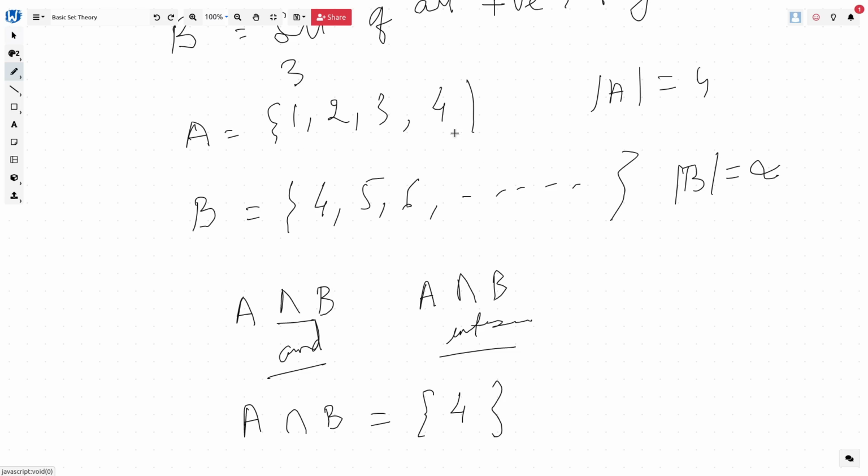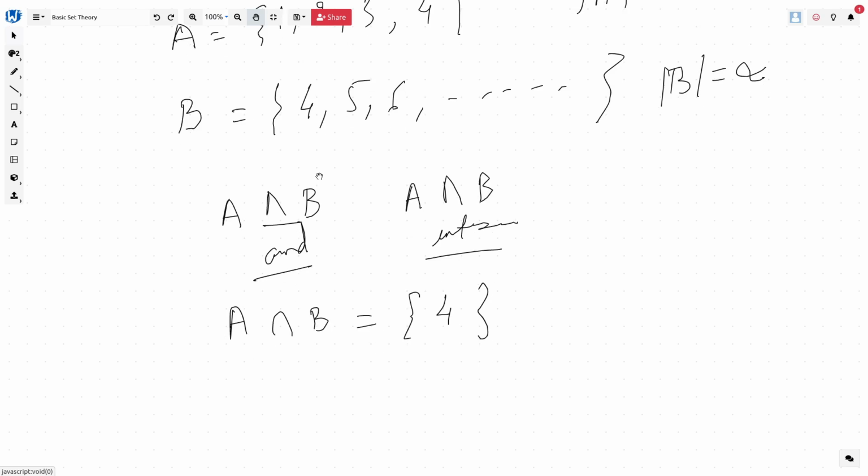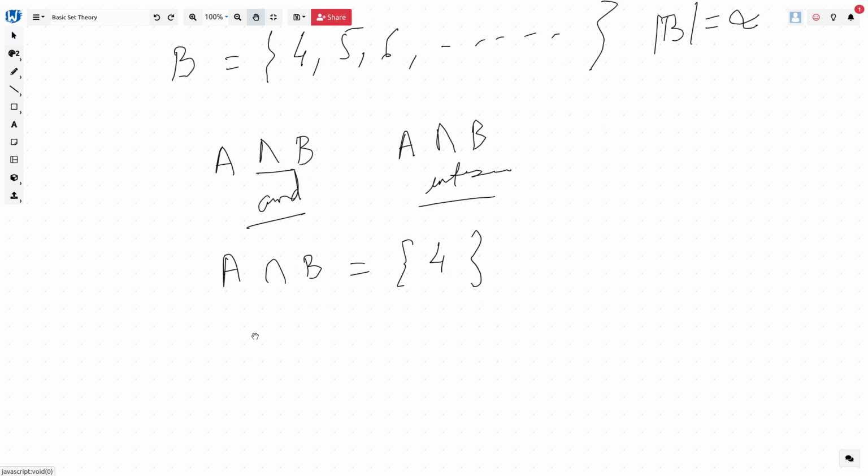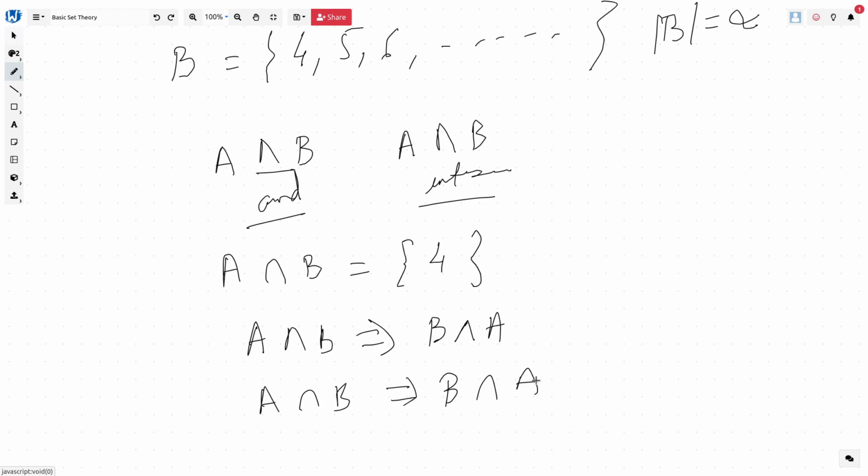So take all the smaller ones, smaller set 1, 2, 3, 4, and see if it is available in B, right? Please also note, in set theory or in logic, since unlike English, mathematics is well defined, it gives you certain advantages. So A and B is same as B and A, or we can say A intersection B is same as B intersection A, right? In English, if you try to do that, it will not be same.